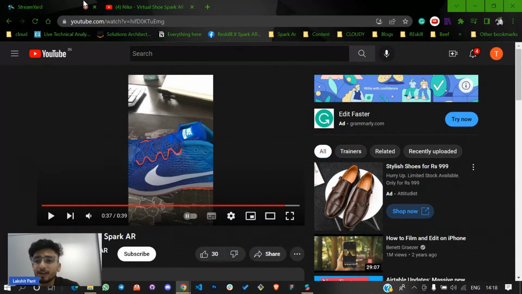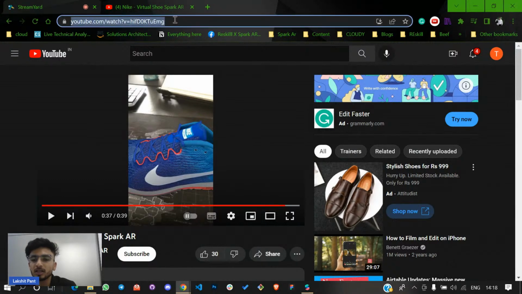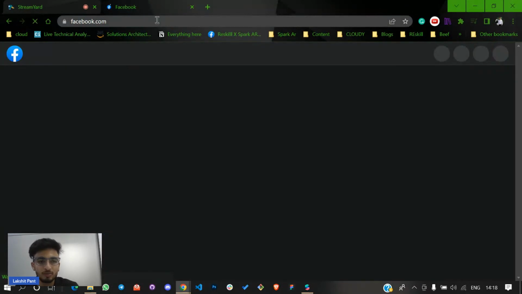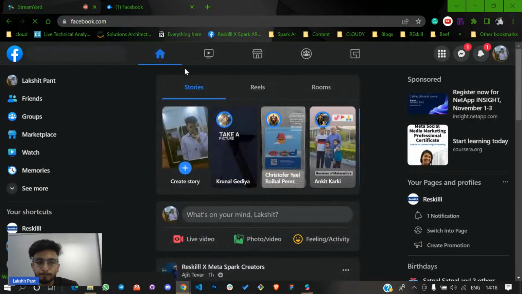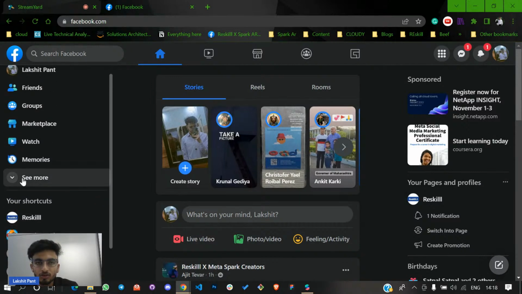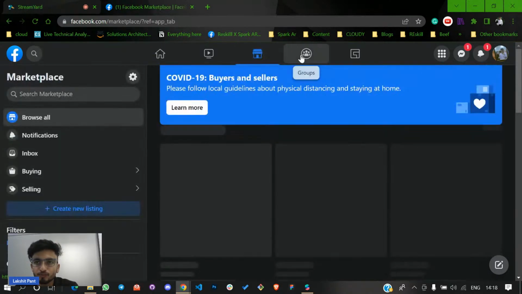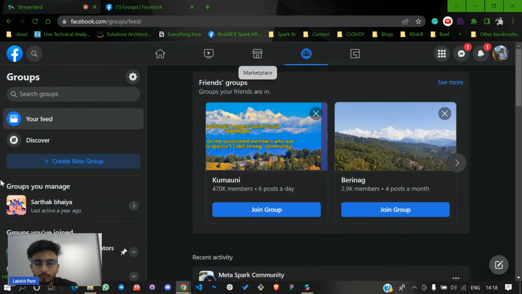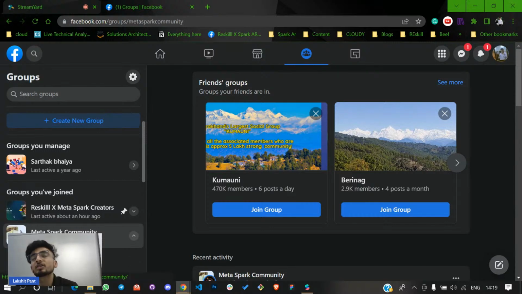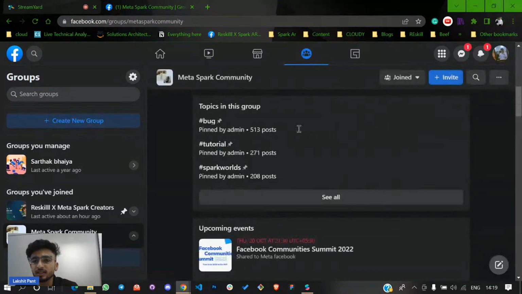Now, that was about what Nike has done with AR creations. Hello Ritik. Let me show you some more AR creations. There is a Facebook group. Okay, I can show you some groups. This is the global community of Spark, and if you see, there are a bunch of AR effects.